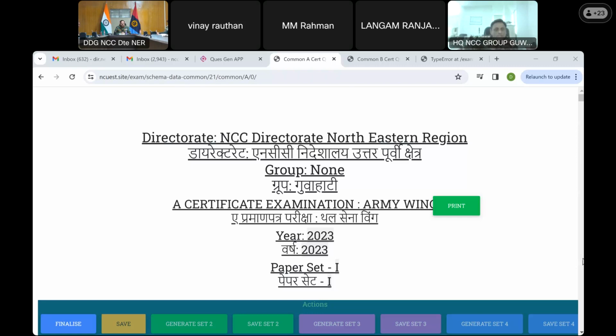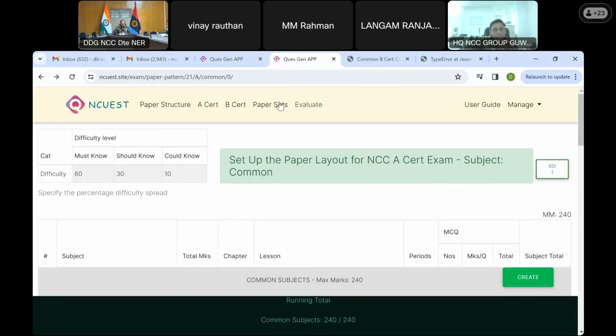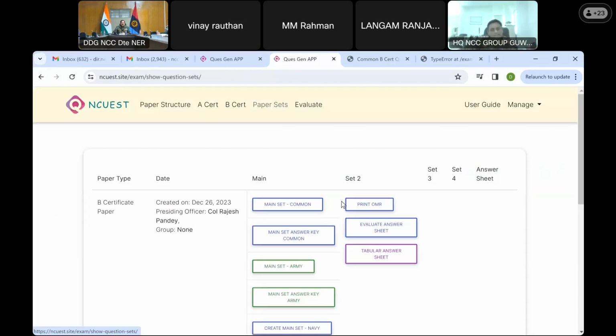Sir, this will be on the OMR sheet, sir. Once we create the question papers, are we getting that OMR code also, sir? Yeah. So now, when it comes to the part of OMR, the OMR that we can print from here is not actually readable by the machines that you have.